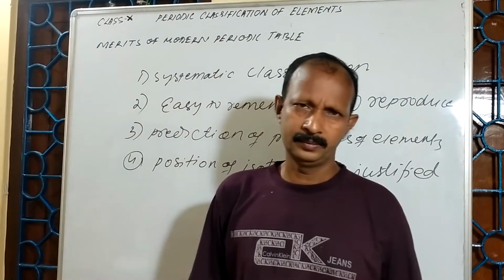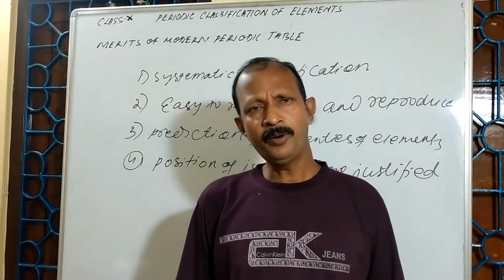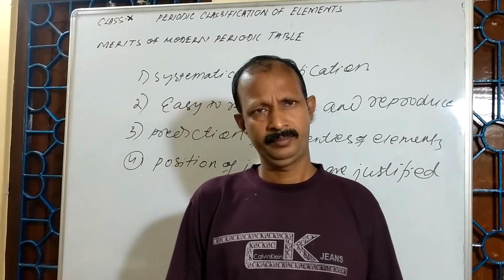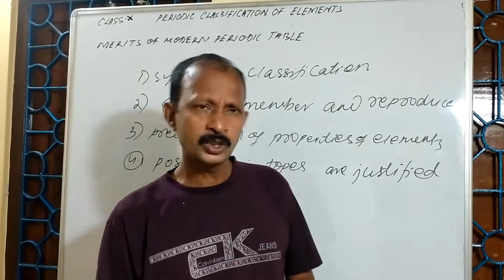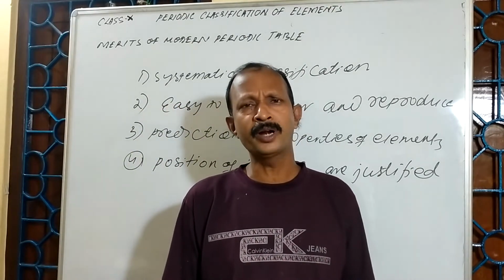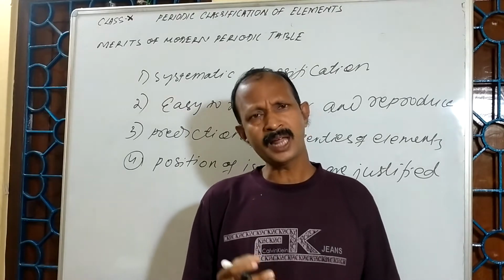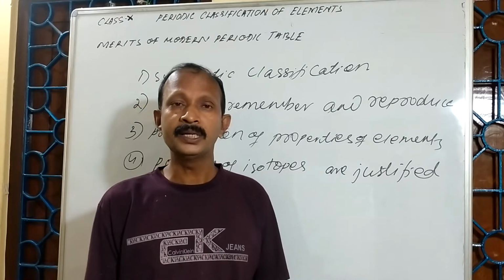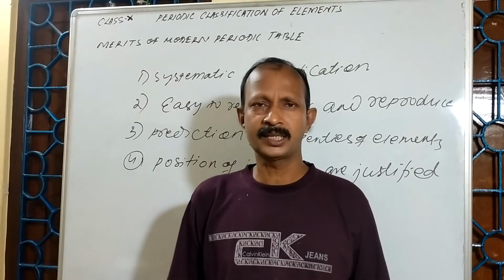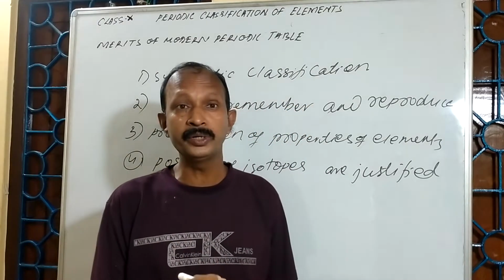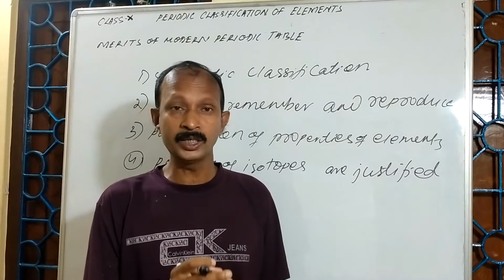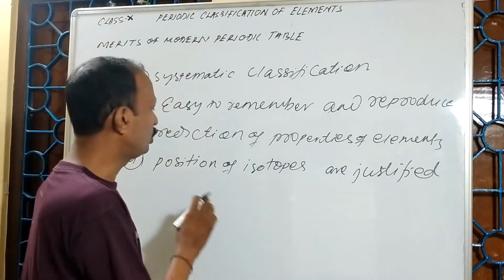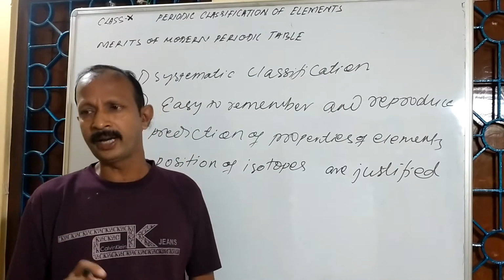An element can have different isotopes, but their atomic number is the same, because we know that isotopes are the atoms of the same element with different atomic mass. Since the elements are arranged according to the increasing order of the atomic numbers, isotopes are not an obstruction in this case. Though isotopes have different mass, their atomic number is the same. So I can say that the position of isotopes is justified.